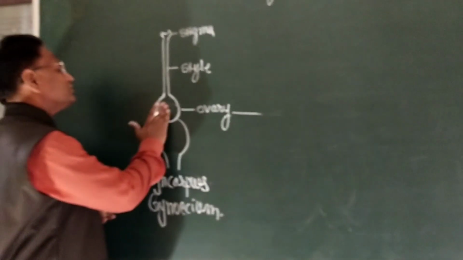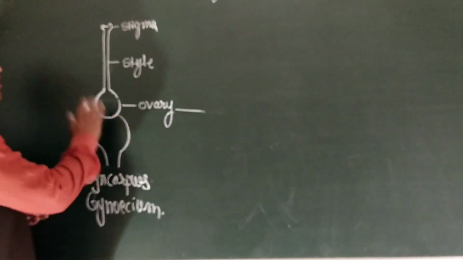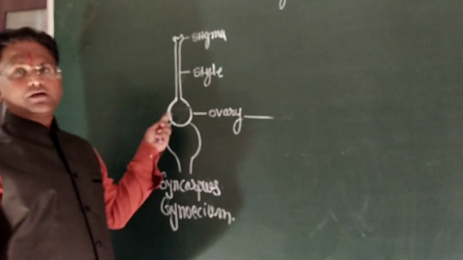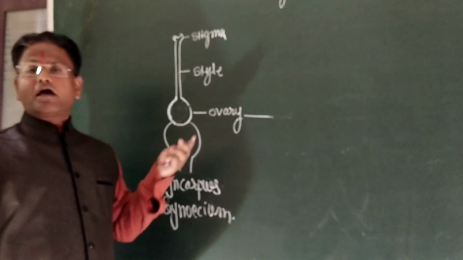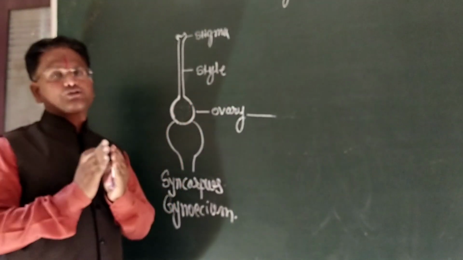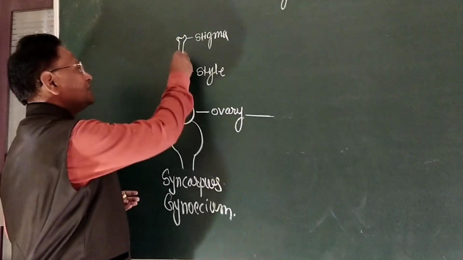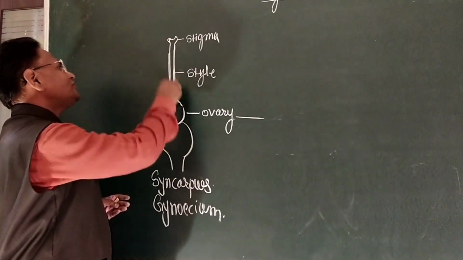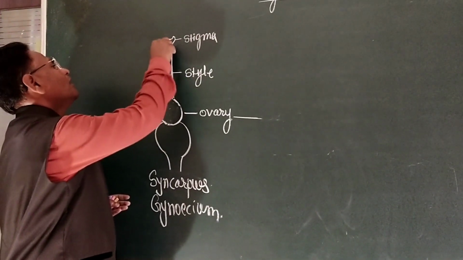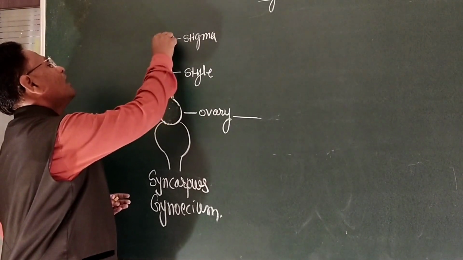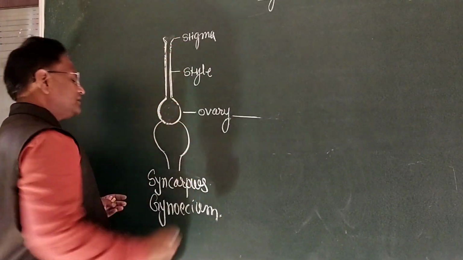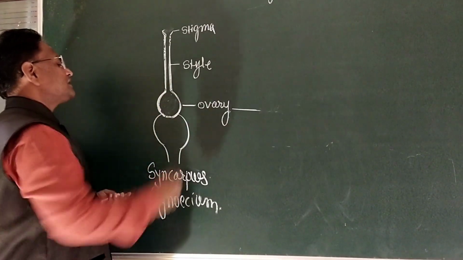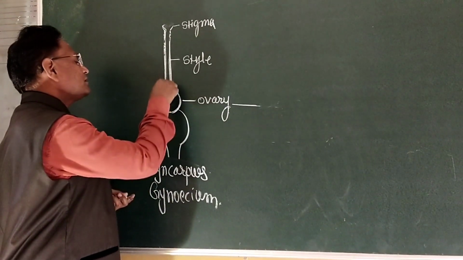Carpels are fused and form the gynoecium. All carpels fused form a single style, with fusion of the many styles and stigma developed. Such a type of gynoecium is known as syncarpous gynoecium.